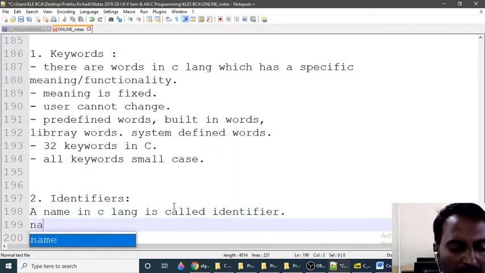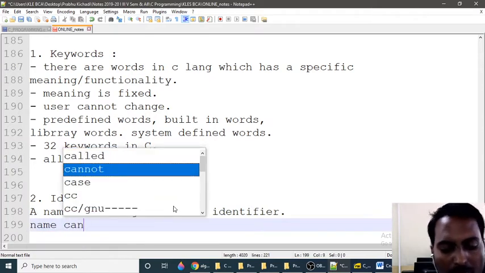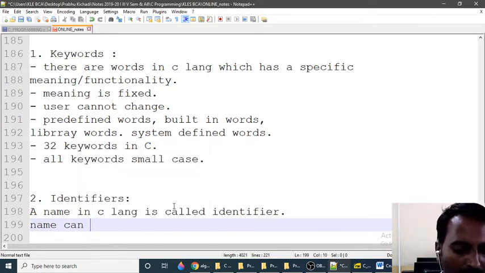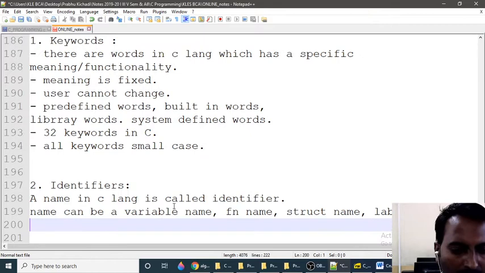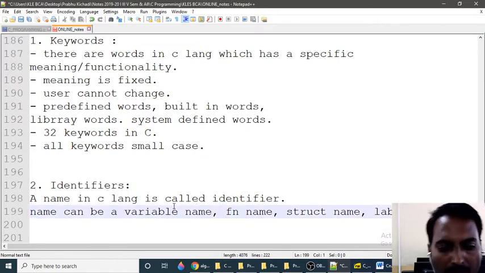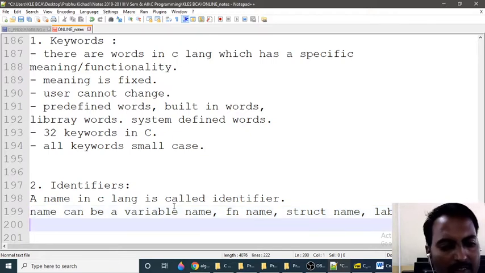To whom we can give a name, that concept matters here. A name can be a variable name, function name, structure name, label name, etc. If I am writing a C program, I have to use identifiers.